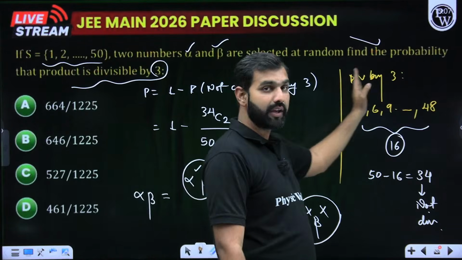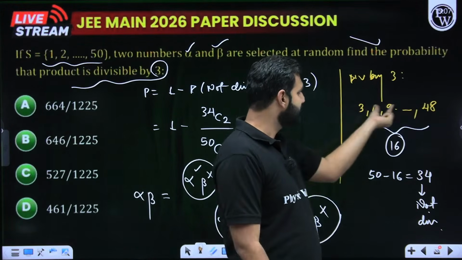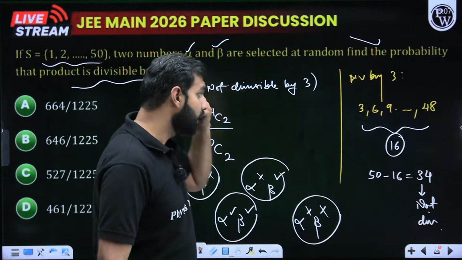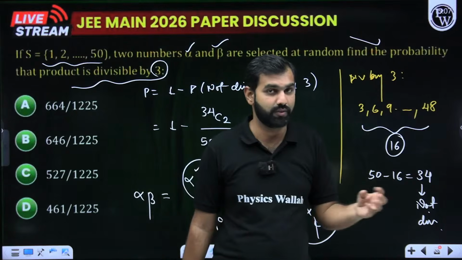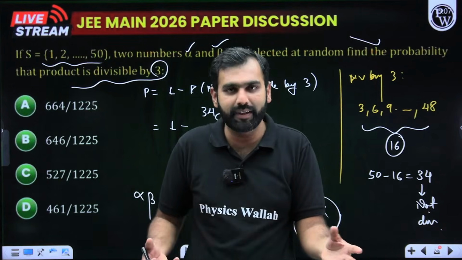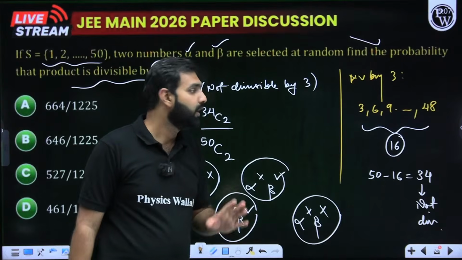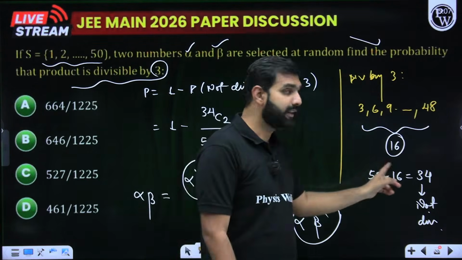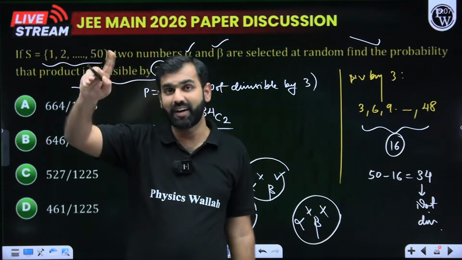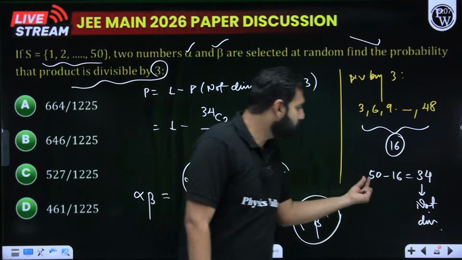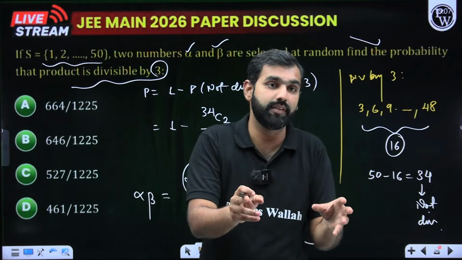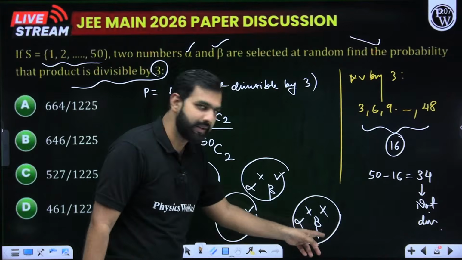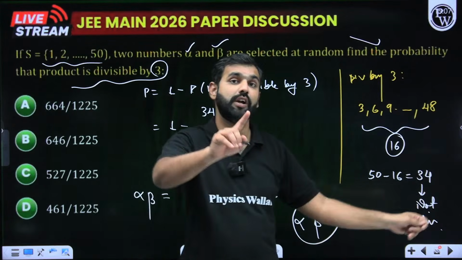So from 1 to 50, 3, 6, 9, ..., 48, these are the 16 numbers which are divisible by 3. So if alpha and beta are chosen from these 16 numbers, the problem will arise. I mean, that's a favorable case, but we are considering this case. So I'll say these 16 numbers must not be chosen, which means 50 numbers are total, out of which 16 are divisible by 3, which means 50 minus 16, 34 are those numbers. If I choose them, alpha into beta will not be divisible by 3. So I'm choosing alpha and beta from these 34 numbers which are not divisible by 3.